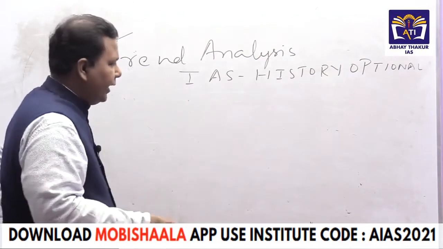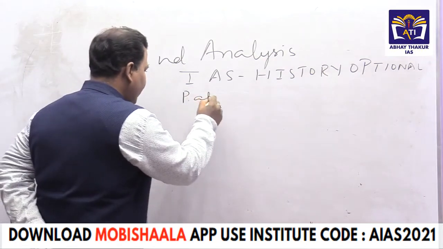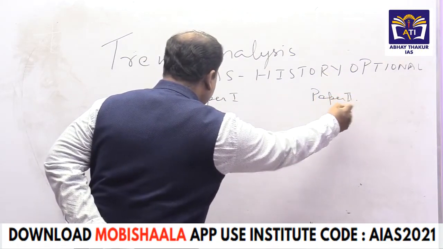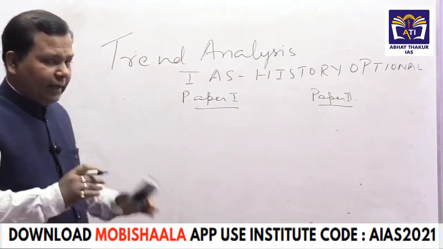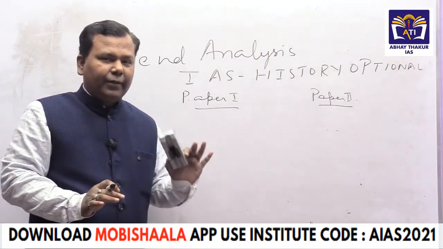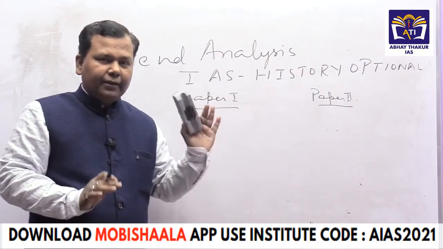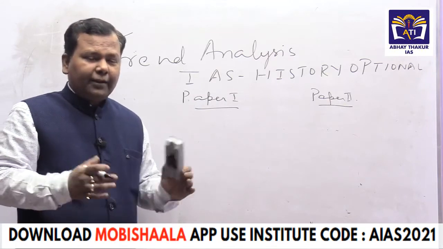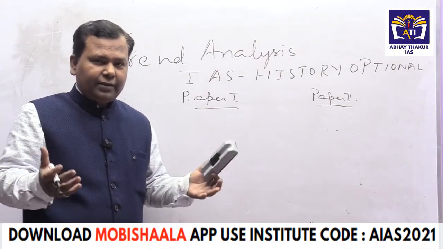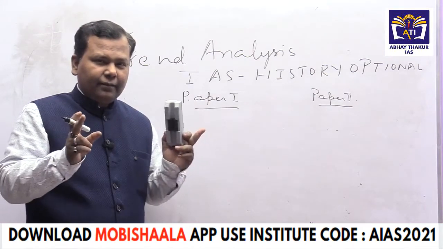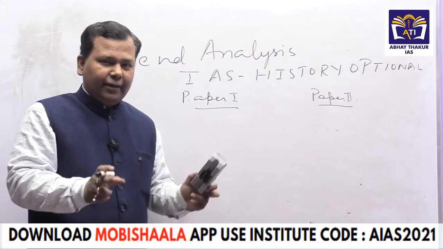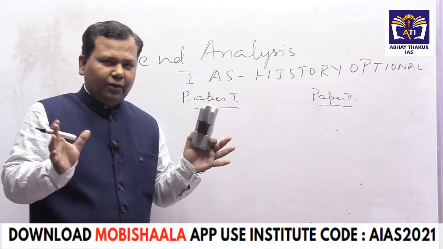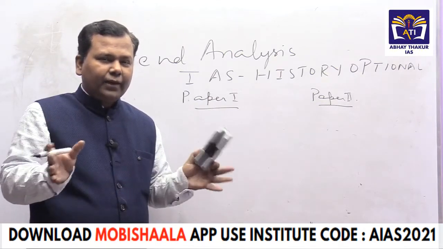See, in both paper 1 and paper 2, we have to make up our mind while we are preparing. In our videos, in our lectures, you will have every bit and piece of the syllabus. But this is only a strategy that I am telling you. Paper 1 and paper 2 both, at the beginning of the preparation stage, candidates, even if they are from a history background, BA, MA history, must do this, because when you prepare for the examination, you will always be running short of time. So what will happen here?